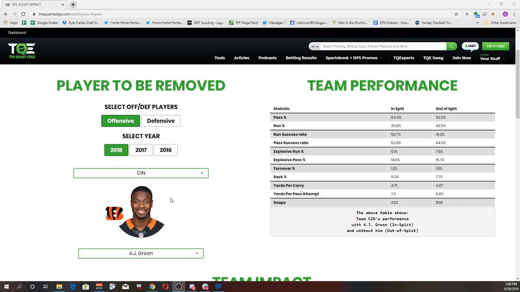Hey guys, I'm going to run you through how to use the Quant Edge TQE's exclusive injury impact tool.